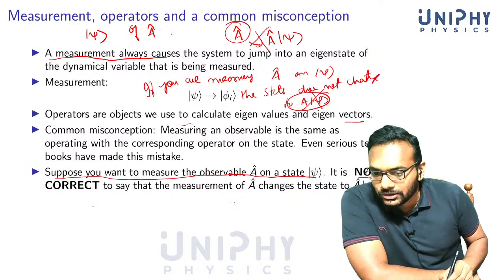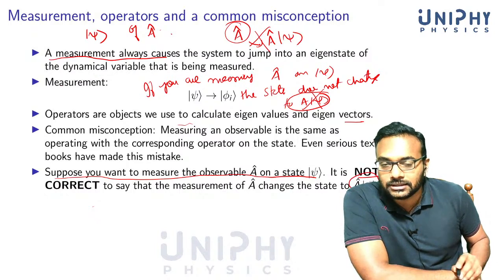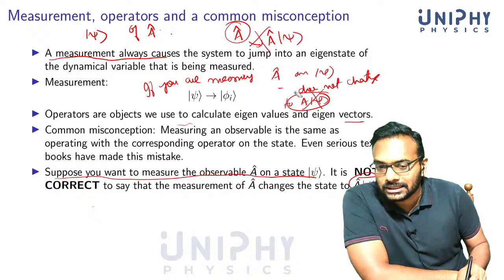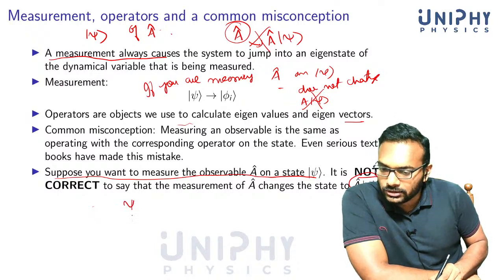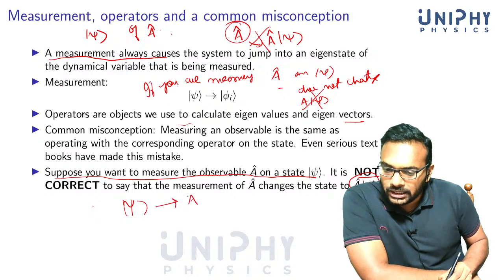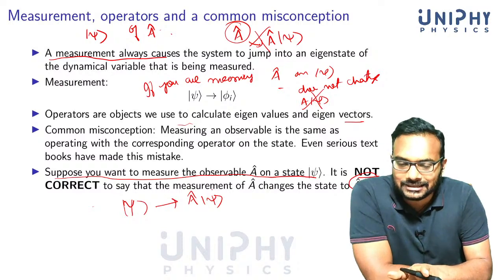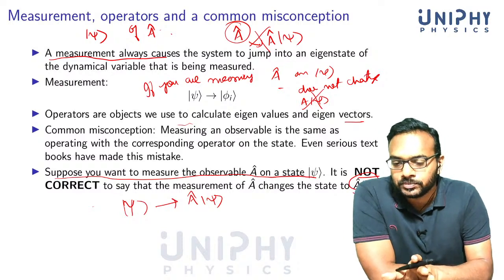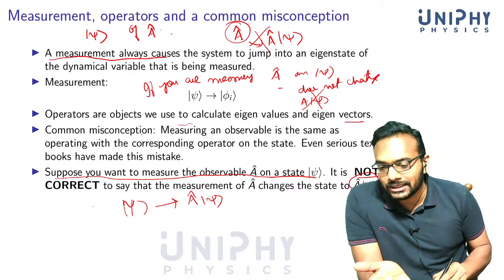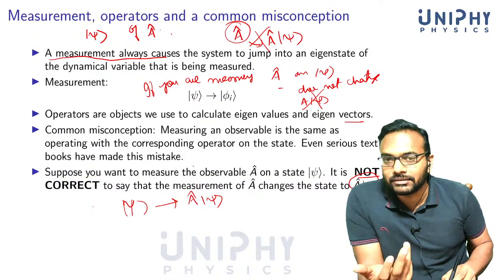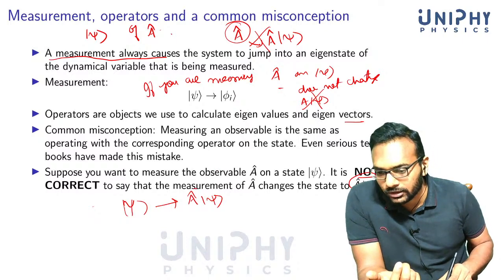It's not correct to say that the measurement of A changes the state psi to A psi. This is completely wrong. Zettili says that on measurement psi changes to A psi. I am not quite sure if he says it exactly like this, but he has made this mistake. If you check the postulates part in the textbook by Zettili, you will see that he has given this misconception even in a serious textbook. You have to be careful about this.